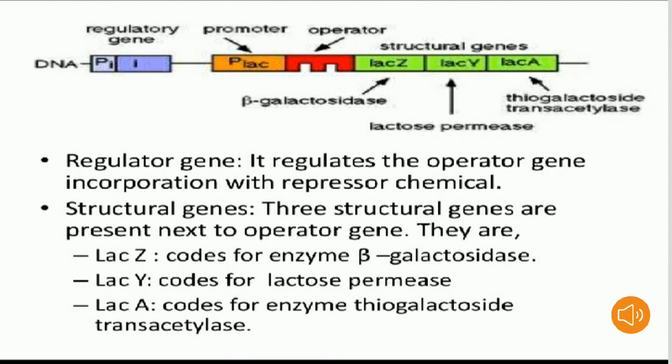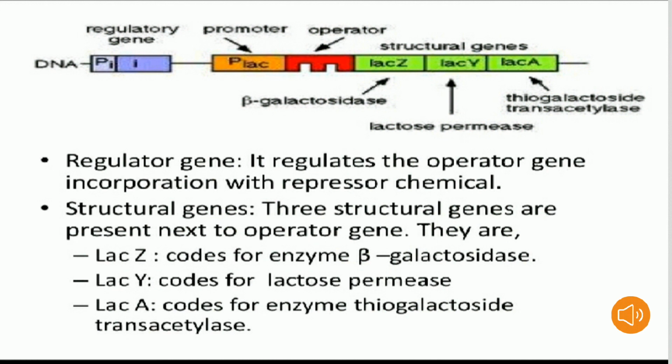See the picture here. The regulatory gene, given in blue, regulates, that is, it controls the operator gene through the repressor. The structural genes are given in green.